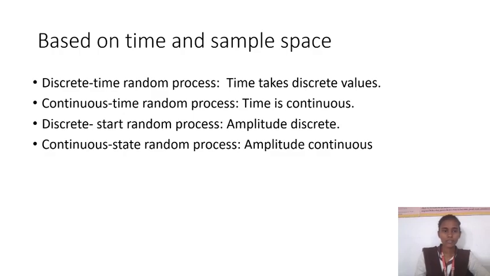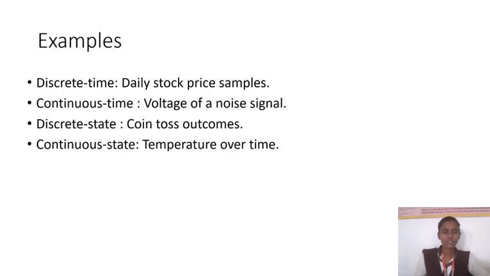Discrete state random process, where amplitude is discrete, and continuous state random process, where amplitude is continuous. Examples: for discrete time, daily stock price samples; for continuous time, voltage of a noise signal; for discrete state, coin toss outcomes; and for continuous state, temperature over time.